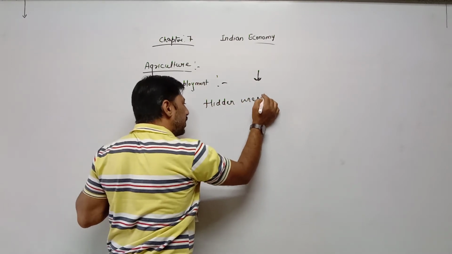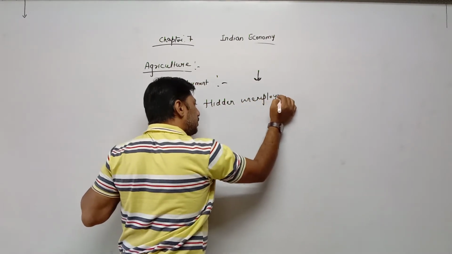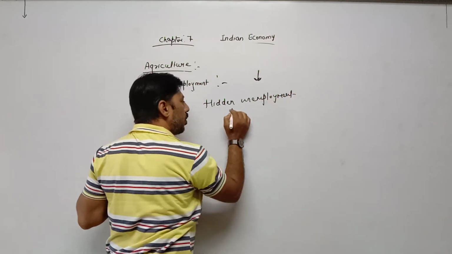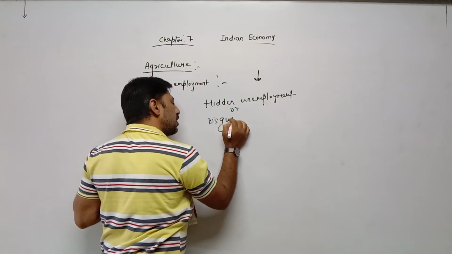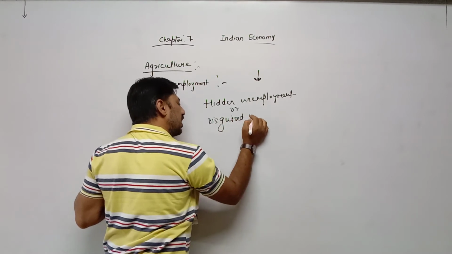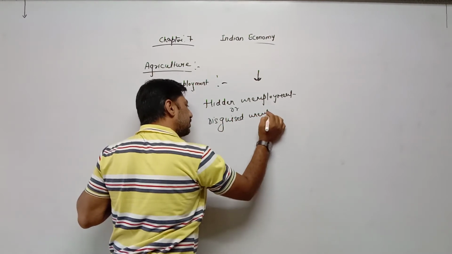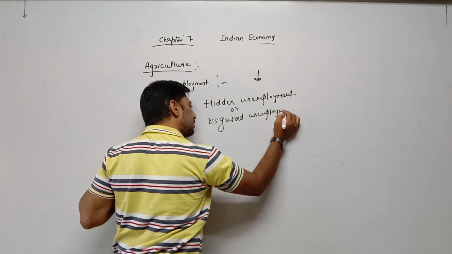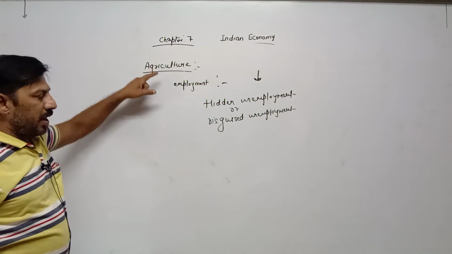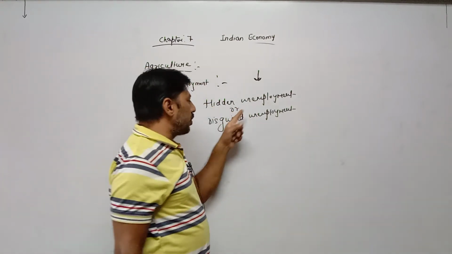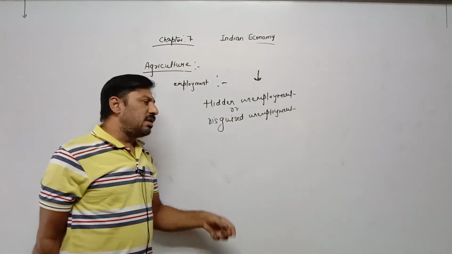What is hidden unemployment? Another name is disguised unemployment. In the agricultural sector, hidden or disguised unemployment is seen commonly.